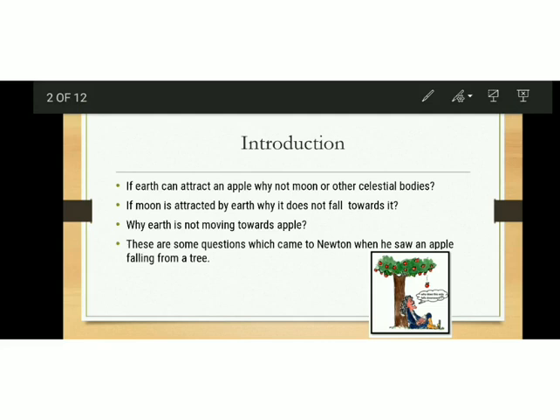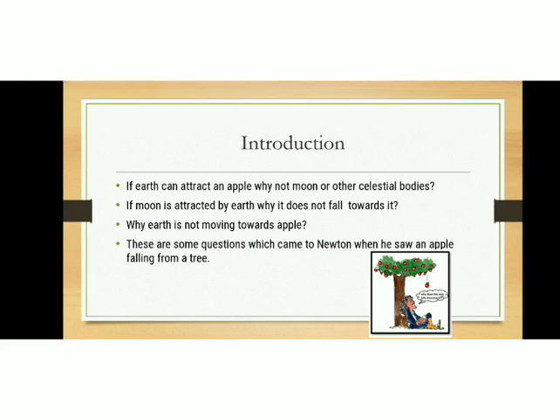If earth can attract an apple, why not the moon or other celestial bodies? If moon is attracted by the earth, why does it not fall towards it? Isn't it? Why is the moon not falling towards the earth? And why is earth not moving towards the apple? These are some questions which came to Newton when he saw an apple falling from a tree.